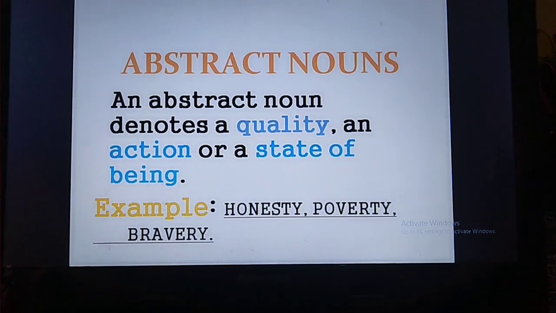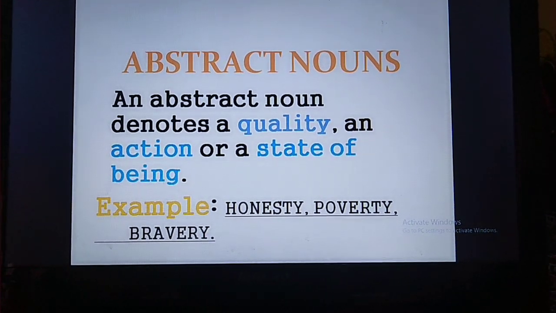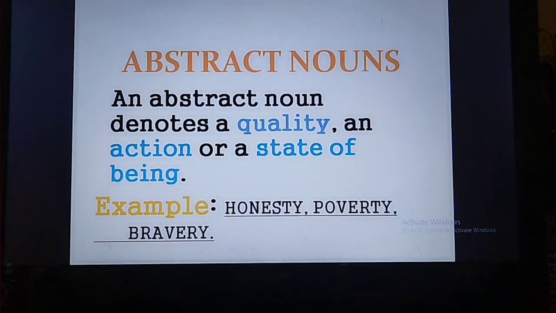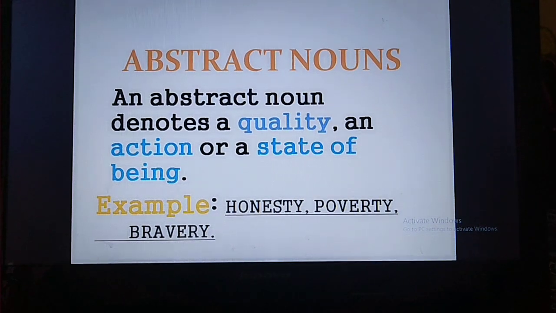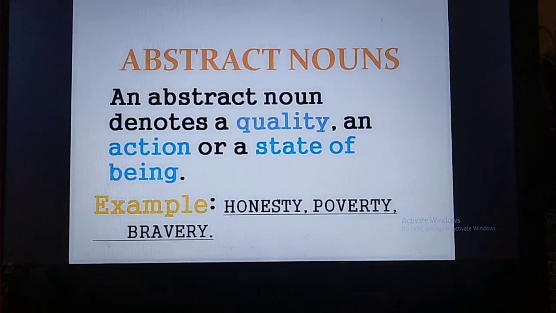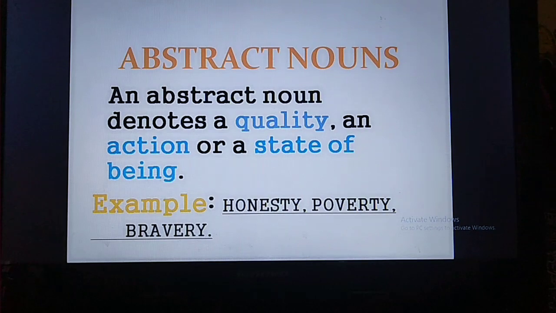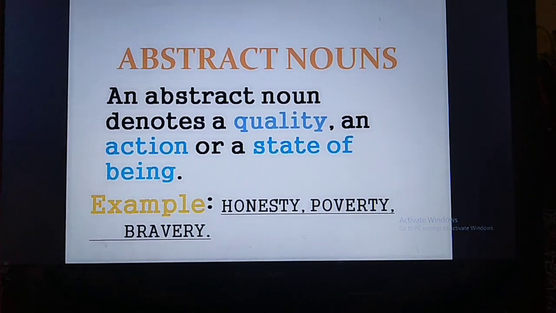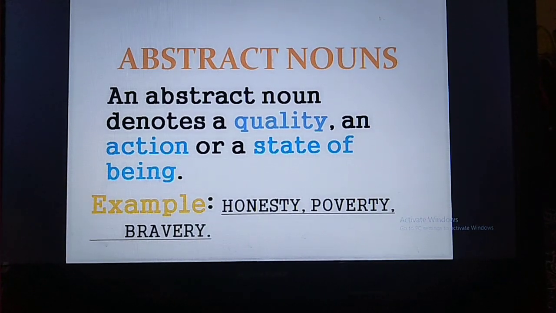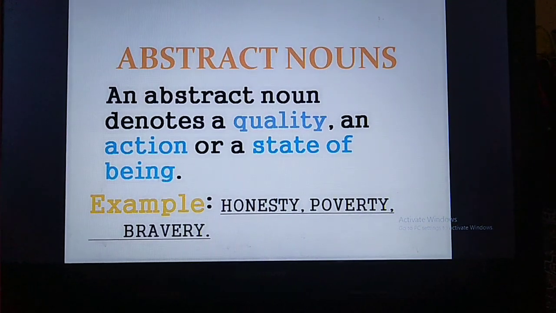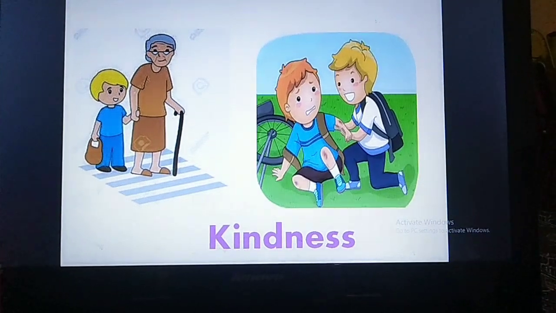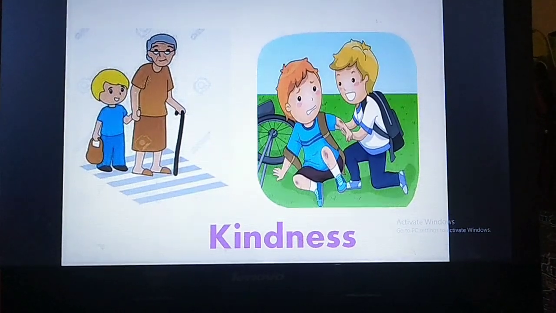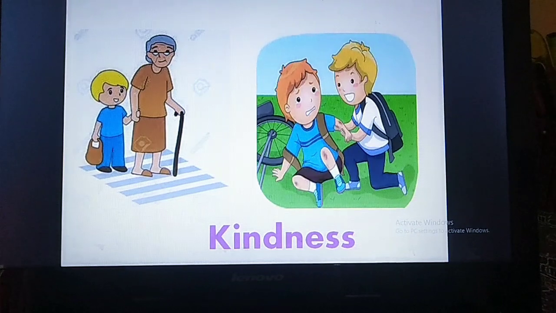So state of being, which state you are in? For example, if I ask, which state you are in? Or you can say, ma'am, I am very happy today. So if you say that, ma'am, I am very happy, that means you are in the state of happiness. That will be an abstract noun, okay? Let's see the examples. In this picture you can see, children, one boy is helping one old lady to cross the road. It means he is showing his kindness, right?